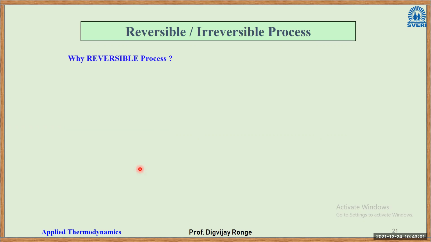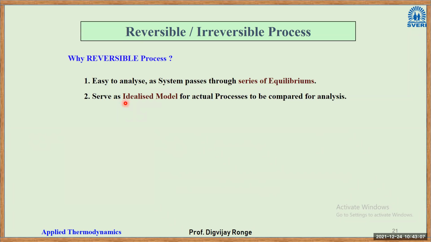So why reversible processes? They are easy to analyze, as the system passes through a series of equilibriums. They serve as idealized models. So these processes are very ideal for actual processes to be compared against for analysis, right?